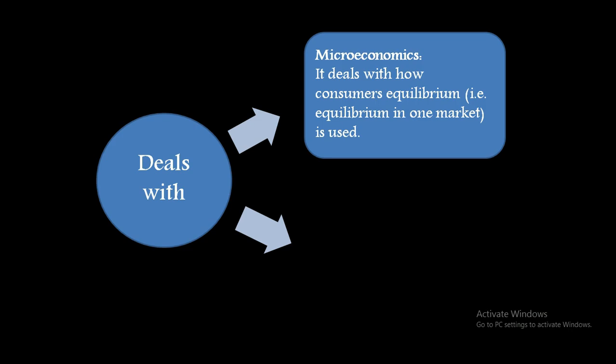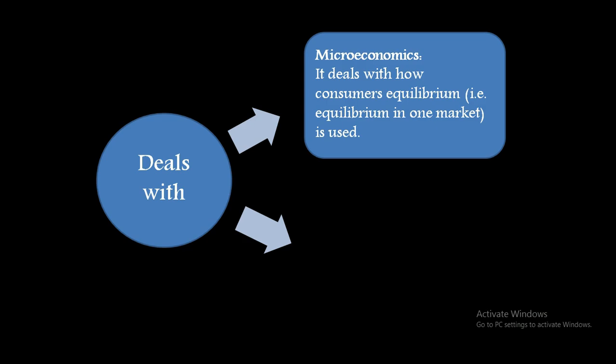Now, microeconomics deals with consumer equilibrium. And what is consumer equilibrium? So, consumer equilibrium is a kind of satisfaction level of that consumer, where he feels that he cannot improve his condition either by earning more, spending more, or changing the quantities of things he buys.